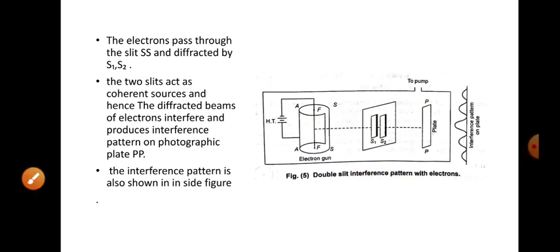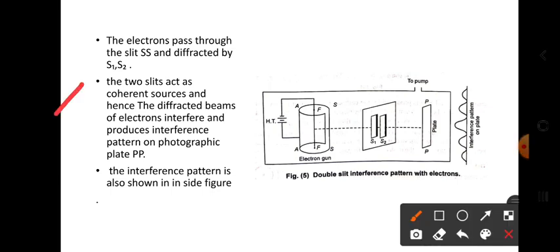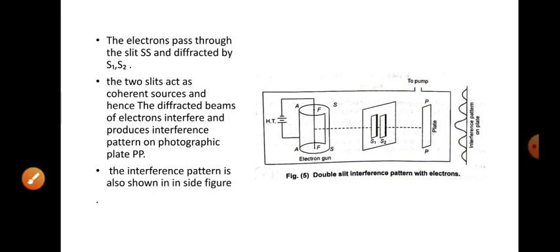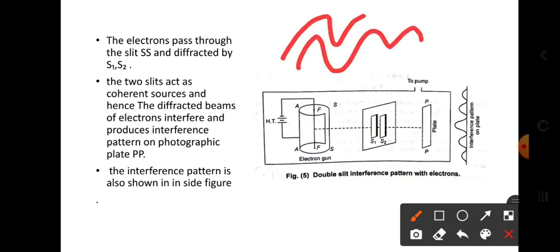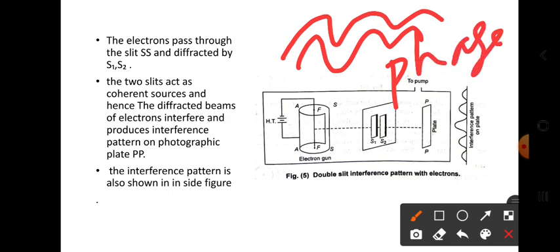And the next one. The two slits act as coherent sources, and hence the diffracted beams of electrons interfere and produce an interference pattern on the photographic plate PP. So the two slits act as coherent sources. What is the meaning of coherent? Coherent means the waves have the same phase difference. Waves with the same phase are called coherent waves, and the source which produces these waves is called a coherent source.